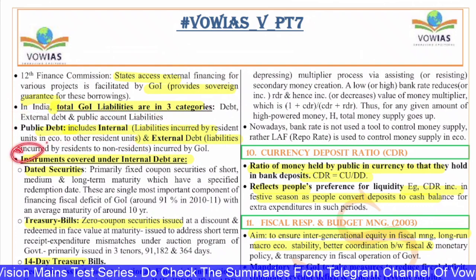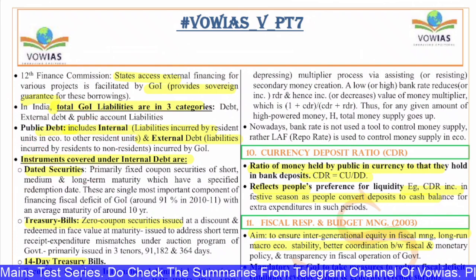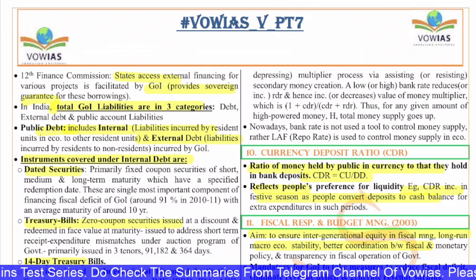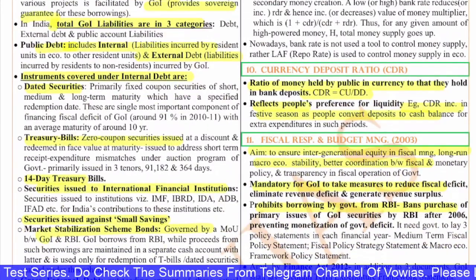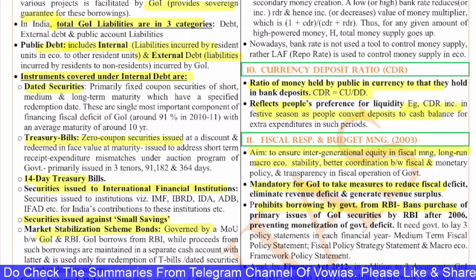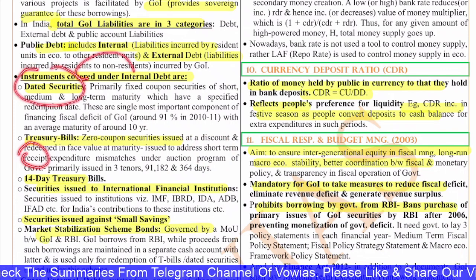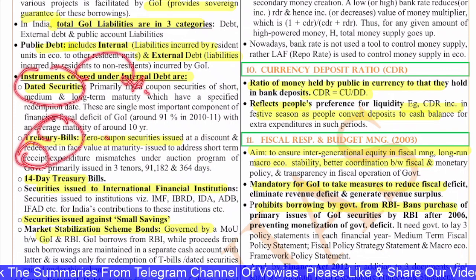The instruments covered under the internal debt are dated securities. Primarily, these are the bonds that are issued by the government. Next, the T-bills. These are zero coupon securities issued at discount and redeemed at par, and these are short-term receipts. So the dated securities are for medium and long-term, whereas T-bills are for short-term.